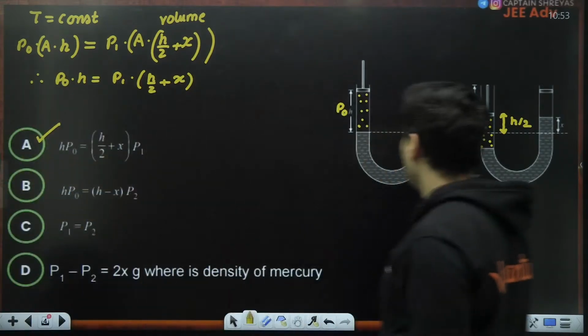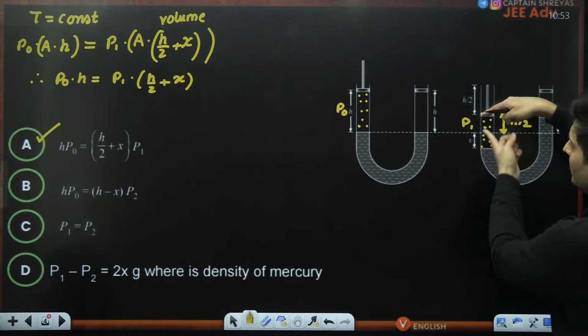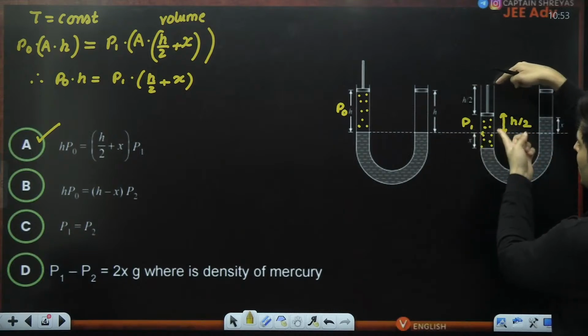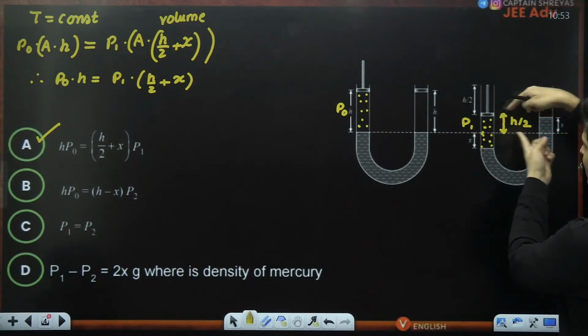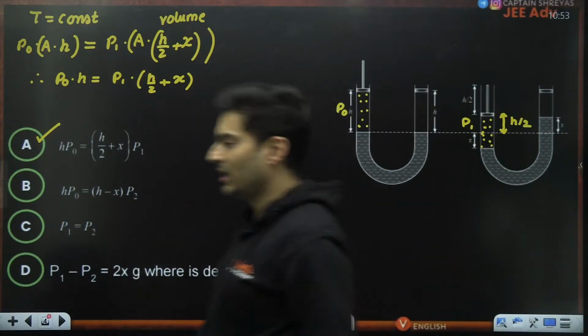Cool. So this particular volume needed the length calculation. This length will be this plus this. This much will be this, which is h, minus h by 2. So the remaining is h by 2. H by 2 plus x is the length.